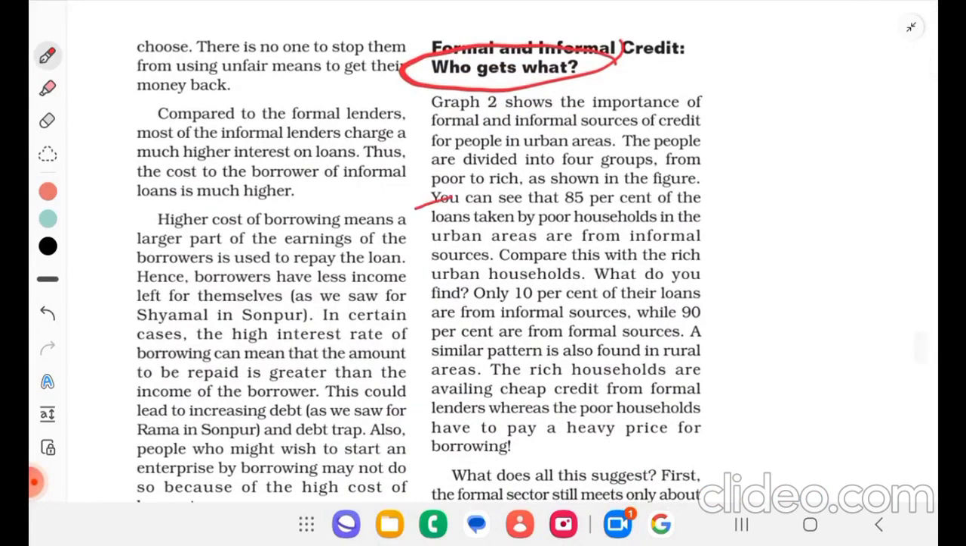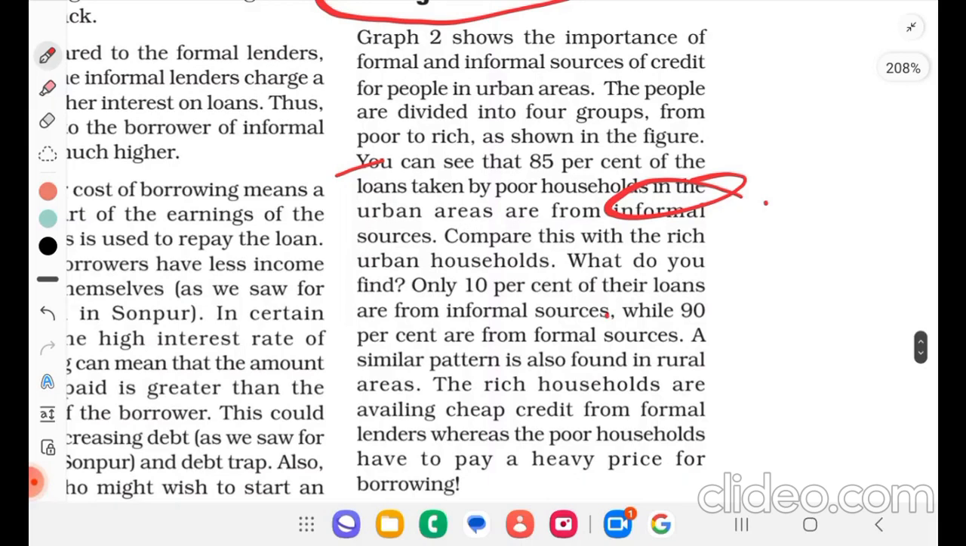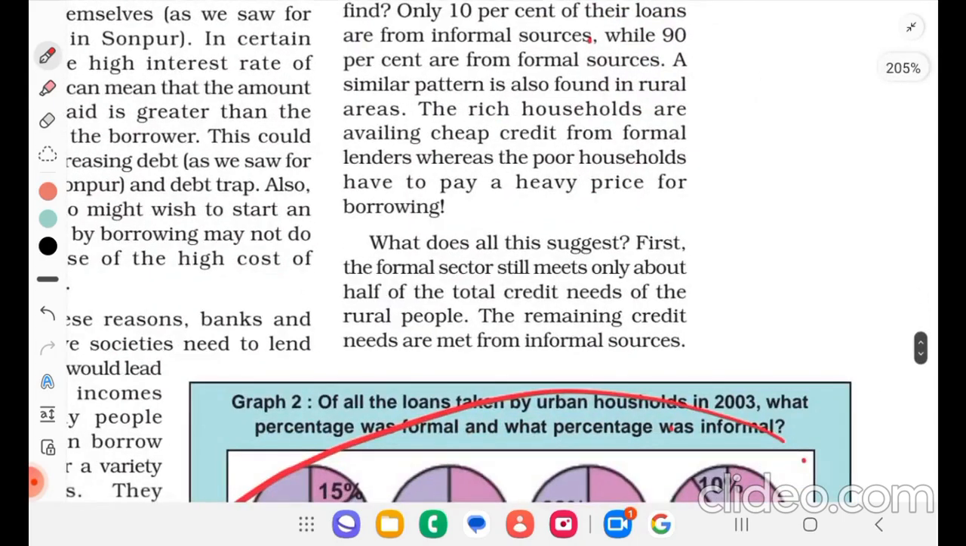You can see that 85% of the loans taken by poor households in the urban areas are from informal sources. Compare this with the rich urban households. What do you find? Only 10% of their loans are from informal sources, while 90% are from formal sources. A similar pattern is also found in rural areas. The rich households are availing cheap credit from formal lenders, whereas the poor households have to pay a heavy price for borrowing. What does all this suggest?